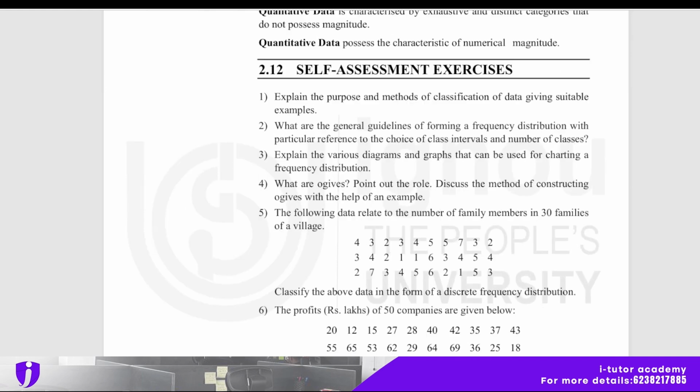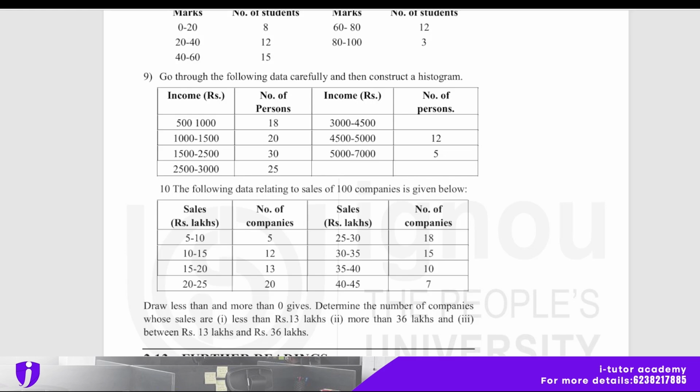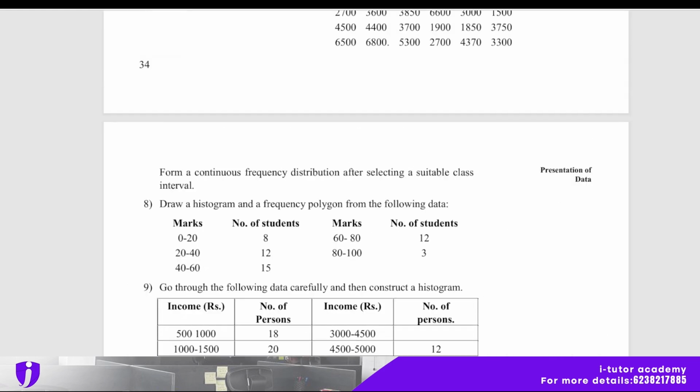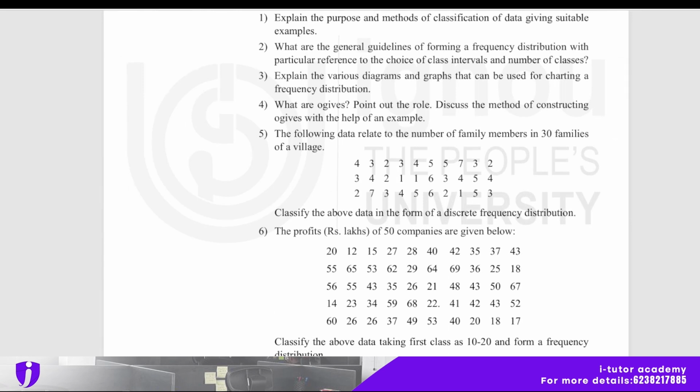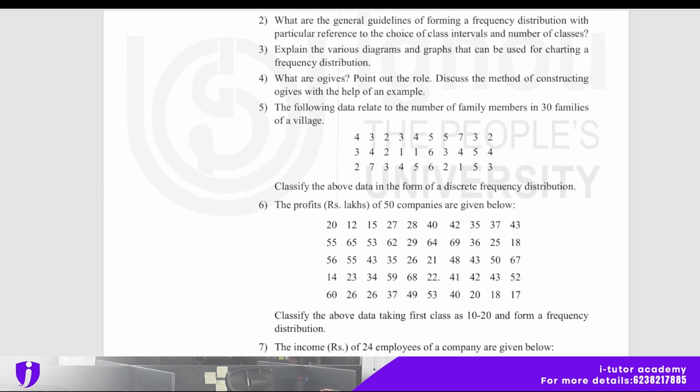And a self-assessment exercise based on this chapter is here, with around 10 questions, and everything is based on data, so you just do it. It will help you for your term end examination. The first question is: explain the purpose and method of classification of data, giving suitable examples. Second, what are the general guidelines for forming a frequency distribution, with particular reference to the choice of class interval and number of classes. The third question is: explain the various diagrams and graphs that can be used for charting a frequency distribution. And what are ogives? Point out their role, and discuss the method of constructing ogives with the help of an example.